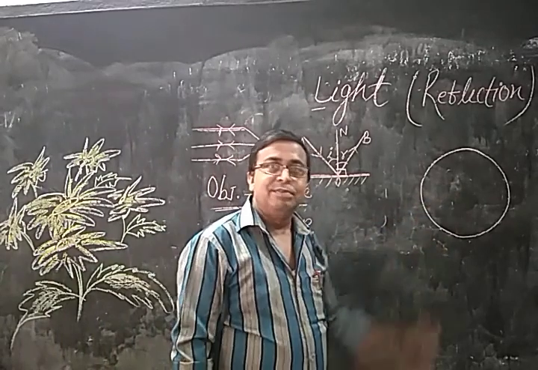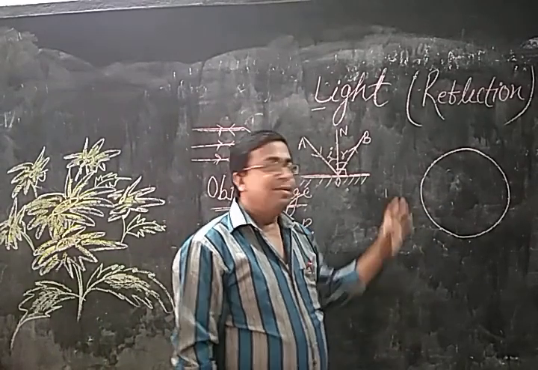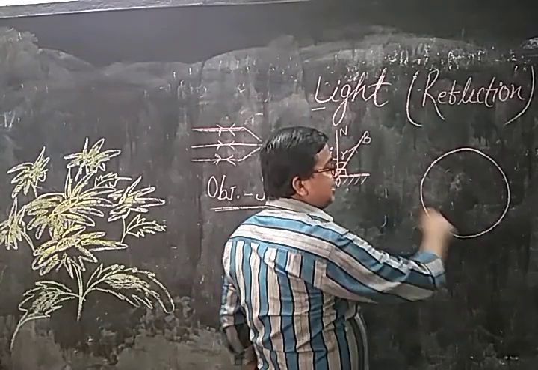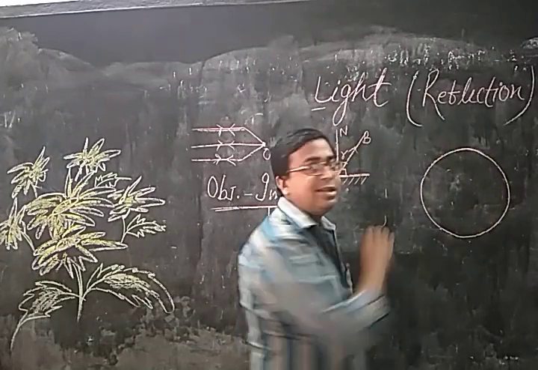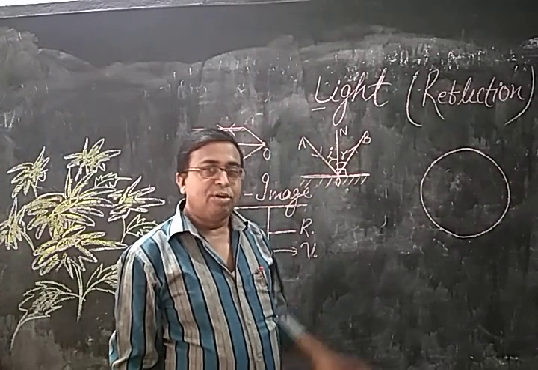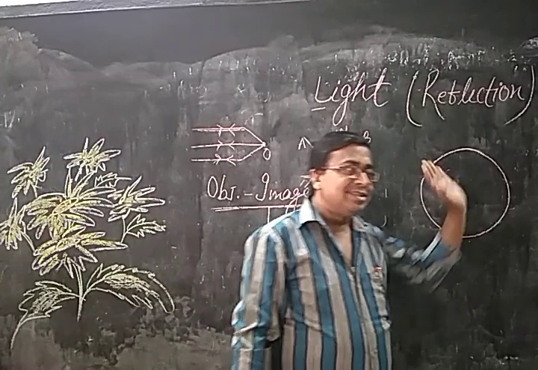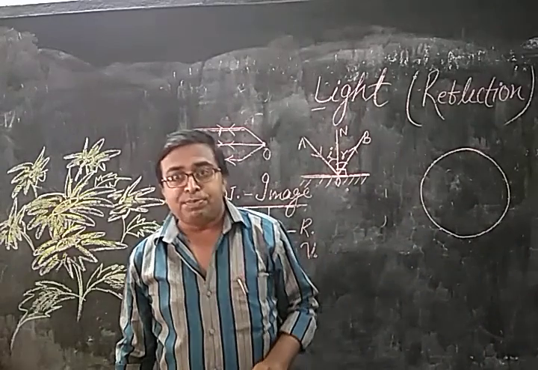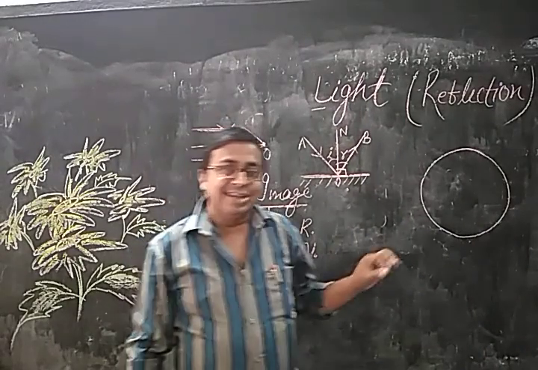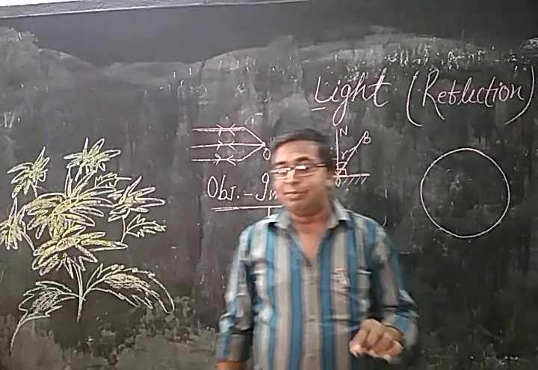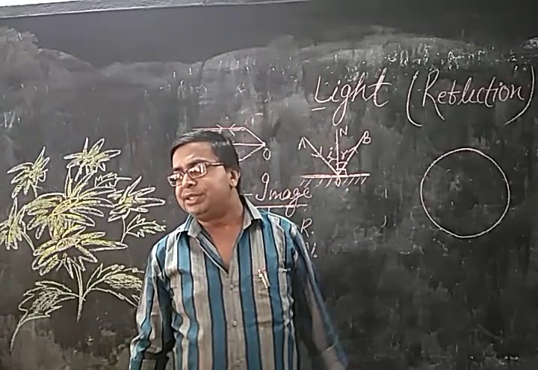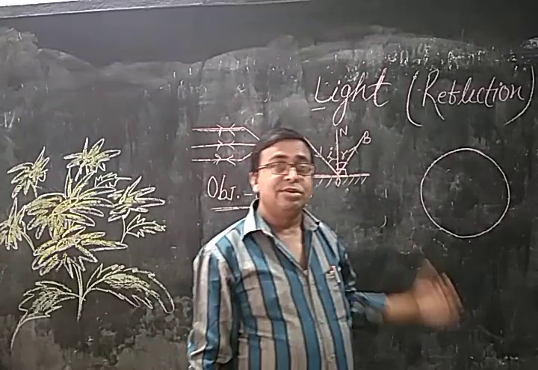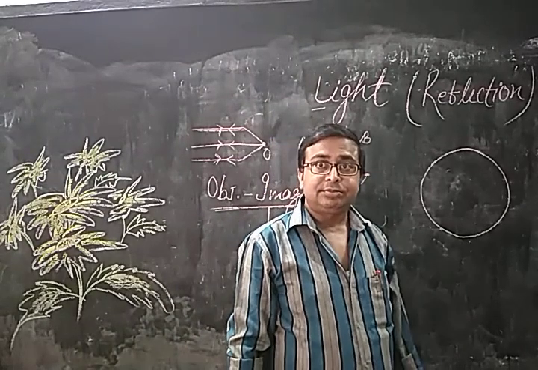Now move to the spherical mirror. A spherical mirror is a hollow spherical glass whose reflecting surface is curved. Normally all mirrors are polished on one side. Which metal is polished? Silver, because it has the capacity to return more than 90%, approximately 96% of light rays. So the polish on the back side of a mirror is silver metal.